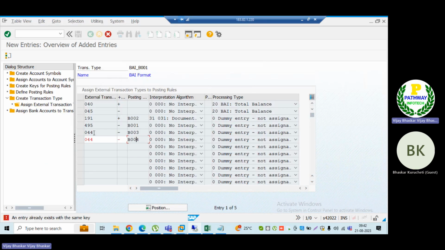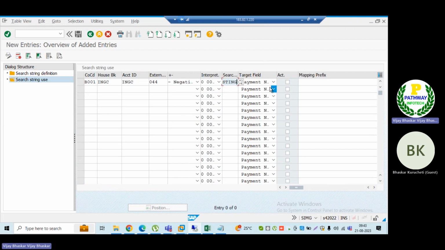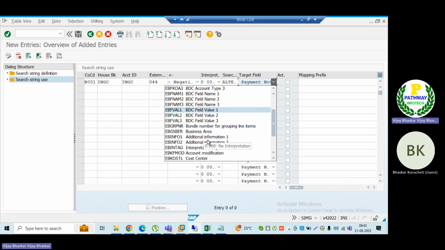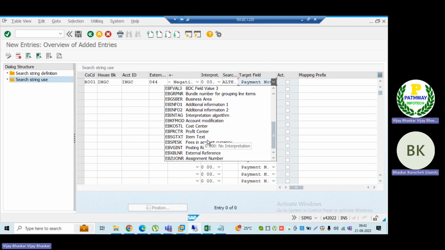Because of this, my target should be the posting rule. You can see there are n number of target fields available here, but I want to derive a posting rule.